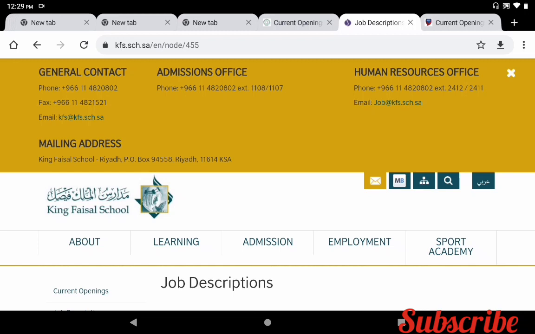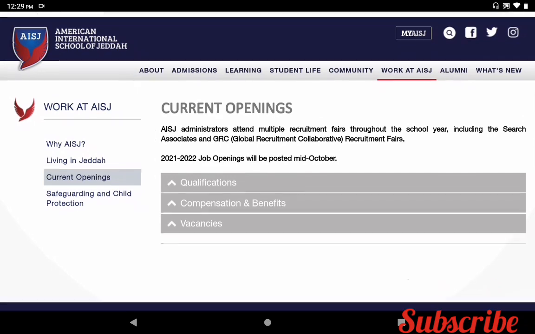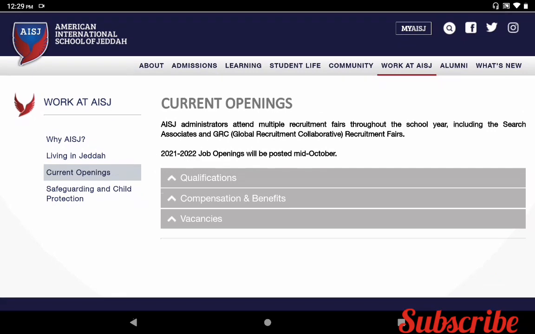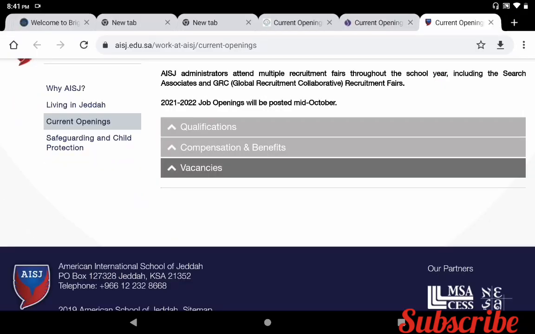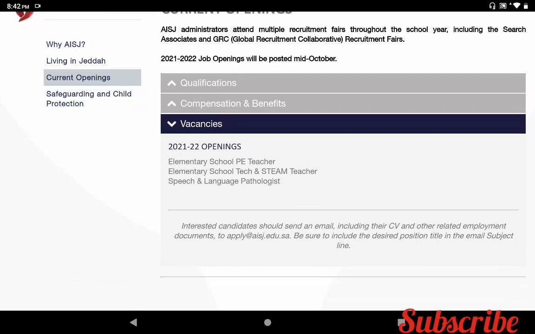The third one is you can enter the URL www.aisj.edu.sa. If you enter this URL, you can get the main page of American International School Jeddah. On this main page, one of the options, Work at AISJ, is available in the top menu. If you click this link, you can see the current openings. On this page, one of the options is vacancies. If you click this link, you can see the 21-22 openings.